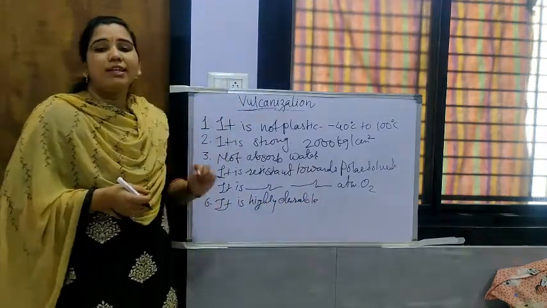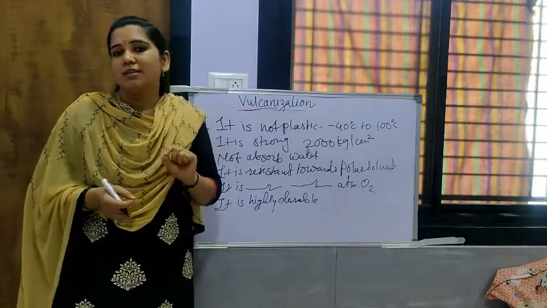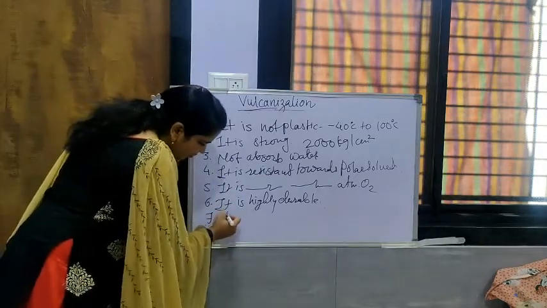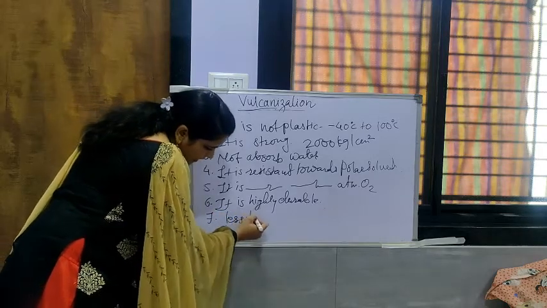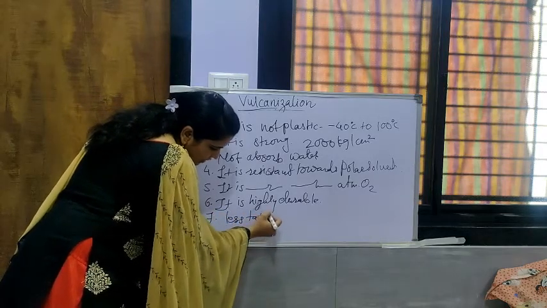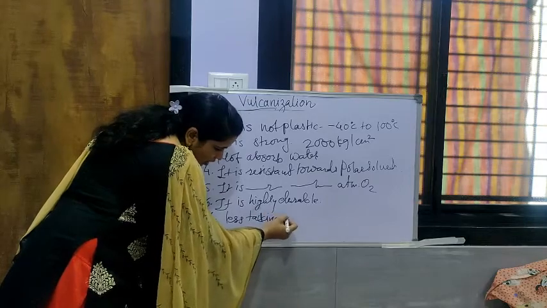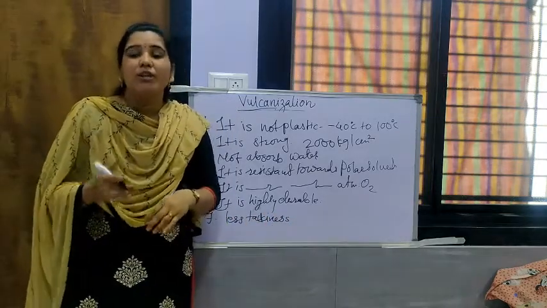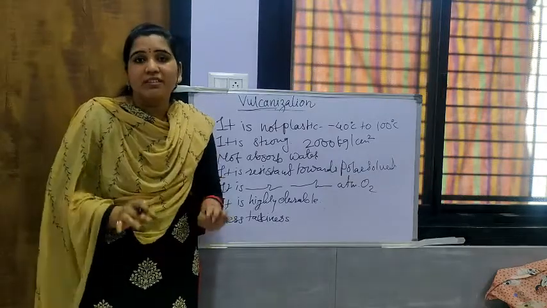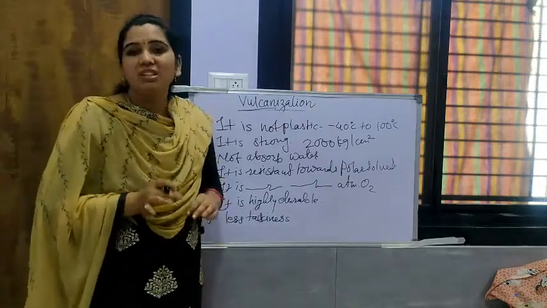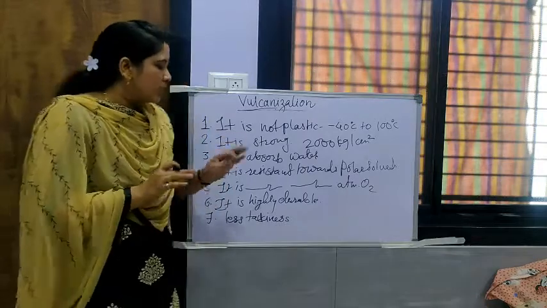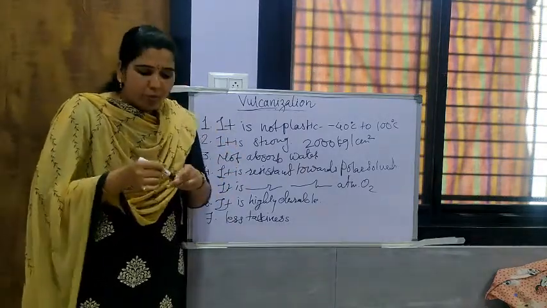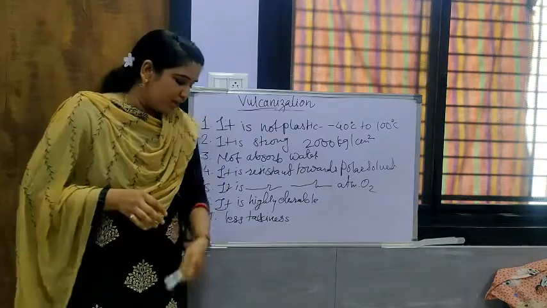Then last is, it is having very less tackiness. Important point is that less tackiness. It means that whenever one rubber sheet comes in contact with another rubber sheet, it will not stick with each other, it will not merge in each other, it will not coalesce. So in this way, all these drawbacks of raw rubber are improved by the process of vulcanization.